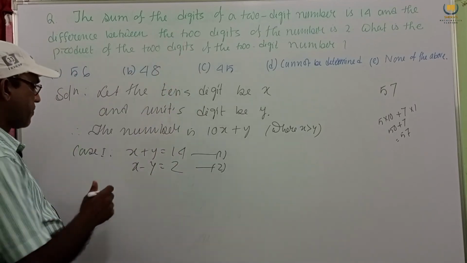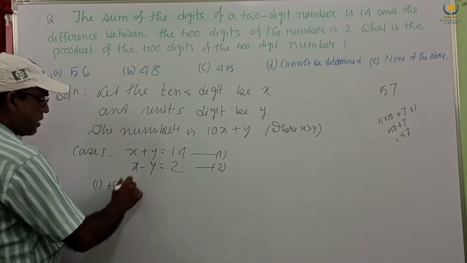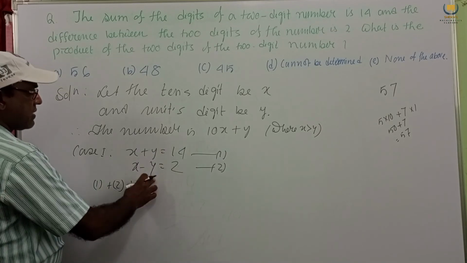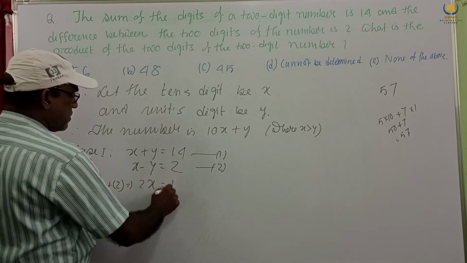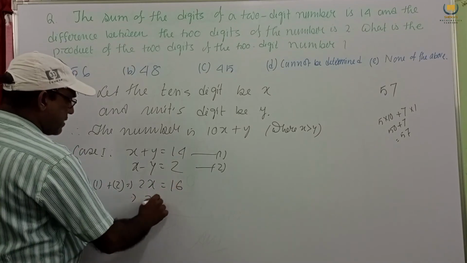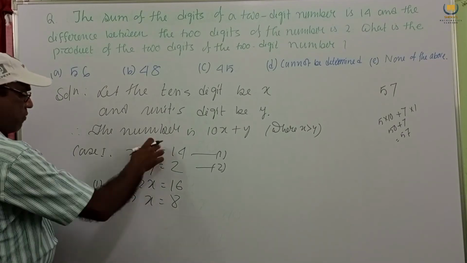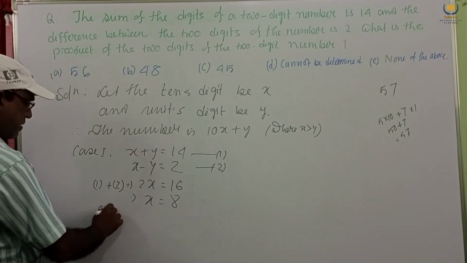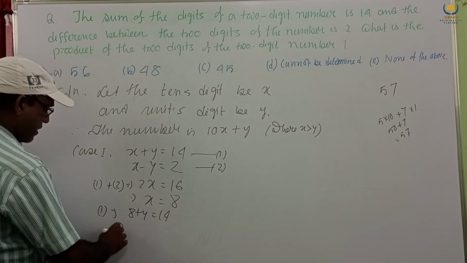We add this 1 plus 2, then y cancels, we get twice x equal to 16 and x equal to 8. Putting the value of x in equation number 1, 8 plus y equal to 14 and y equal to 6.